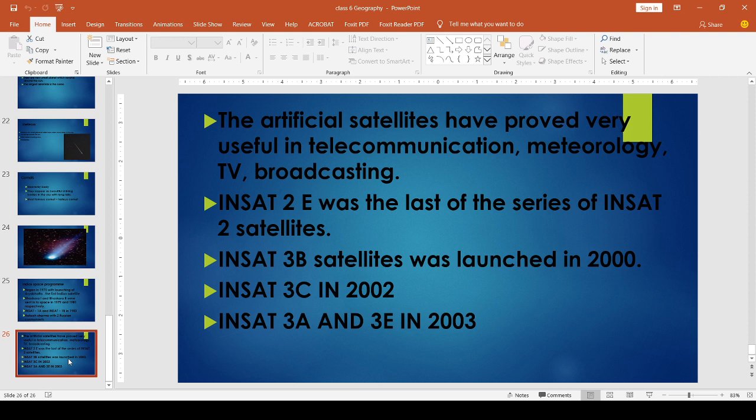Then INSAT 2E was the last of the INSAT 2 series. INSAT 2B was launched in 2000, INSAT 3C in 2002, INSAT 3A and 3E in 2003. Then INSAT 4A was launched in December 2005. So all this shows man's progress in the space program. In order to discover new things, people developed artificial satellites.